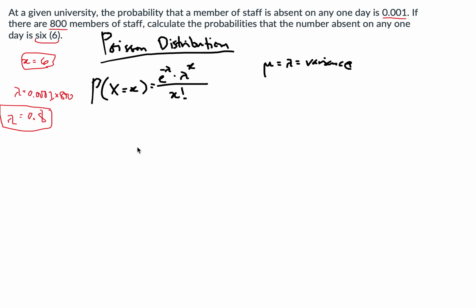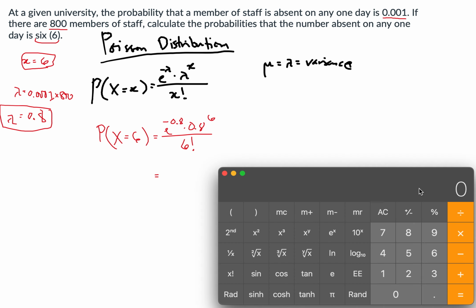So if we're going to write it down, the probability that x equals 6 would be equal to Euler's number raised to negative 0.8 times 0.8 raised to 6 all over 6 factorial. We can use the calculator to answer that.